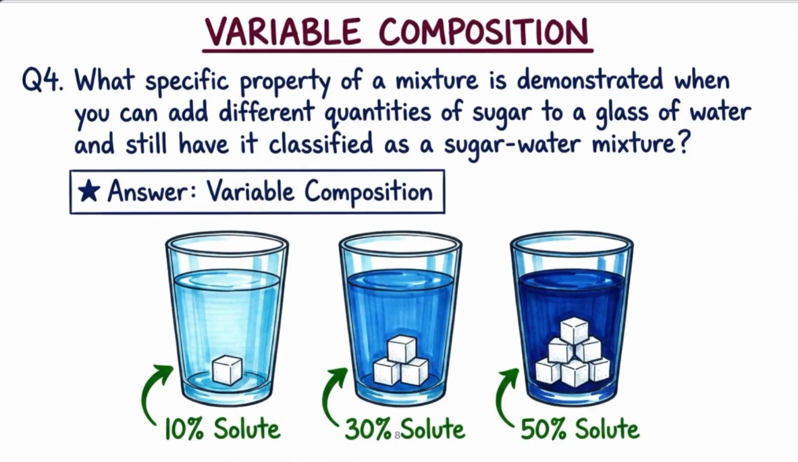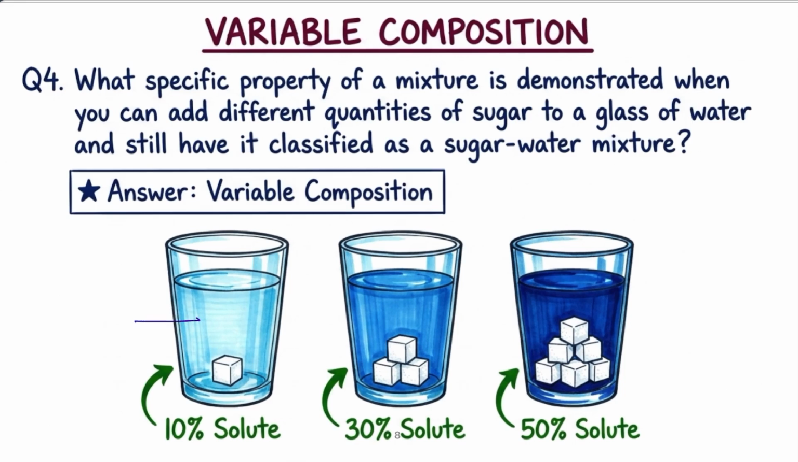Now question number 4. What specific property of a mixture is demonstrated when you can add different quantities of sugar to a glass of water and it is still classified as a sugar water mixture? Meaning that such a mixture can have different compositions. This is one of the very good examples.